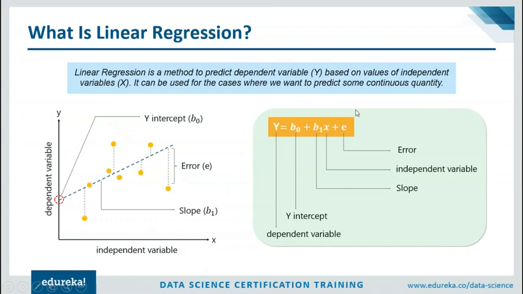E denotes the error in the computation. So any sort of error is denoted by E. You can see the error over here. Similarly, this is the error of this data point and so on.